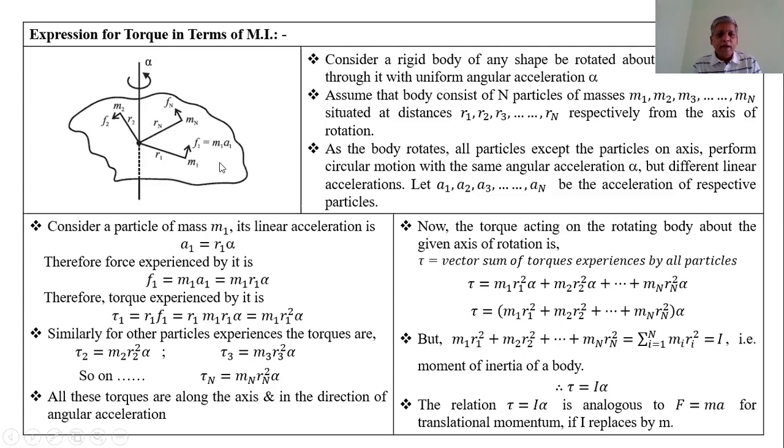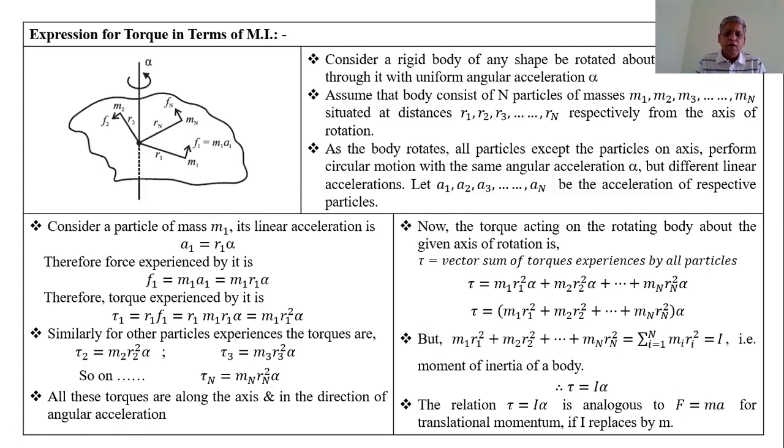Let a1 be the acceleration of the first particle, a2 be the acceleration of the second particle, up to an, the acceleration of the nth particle.